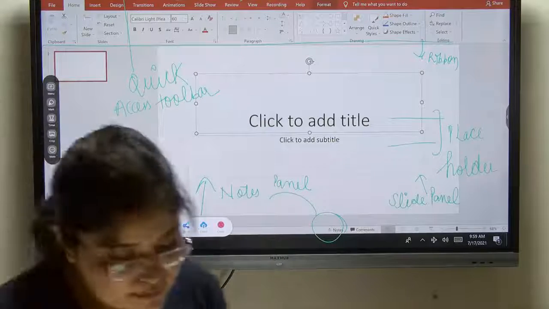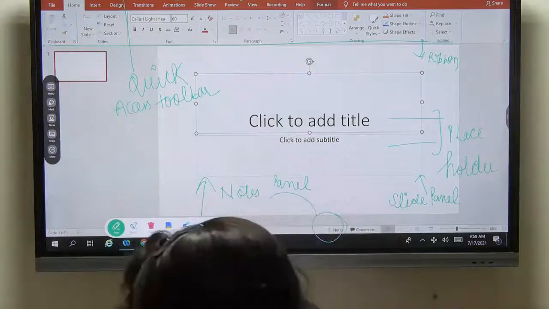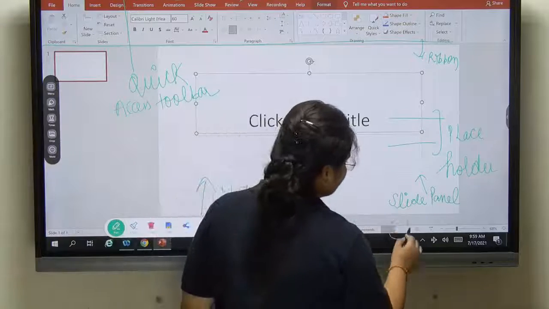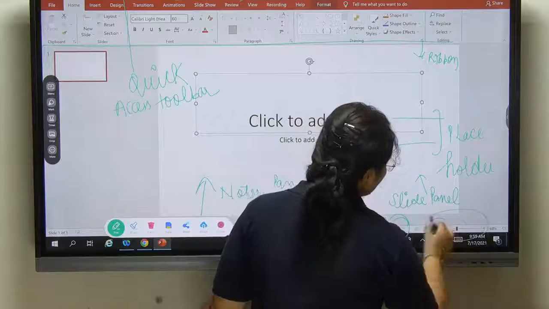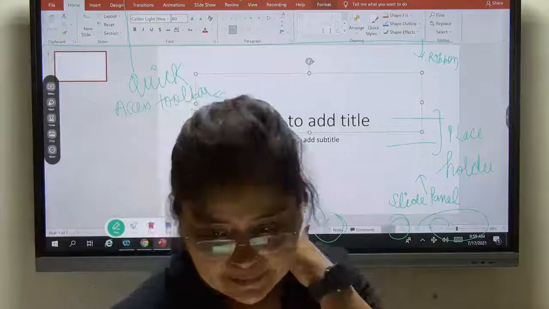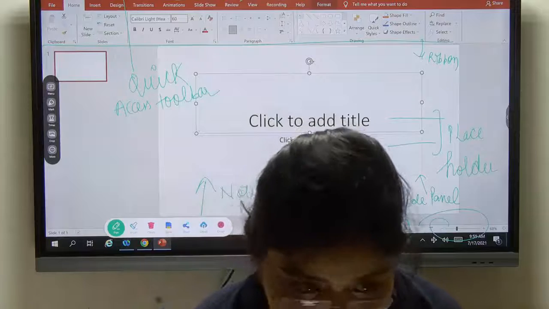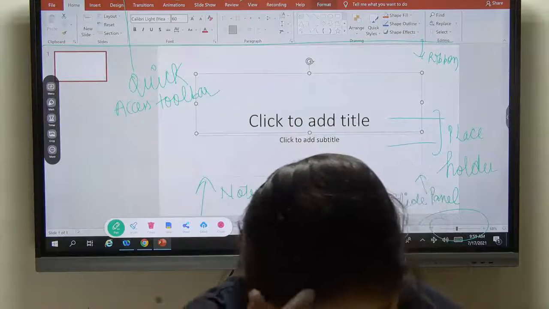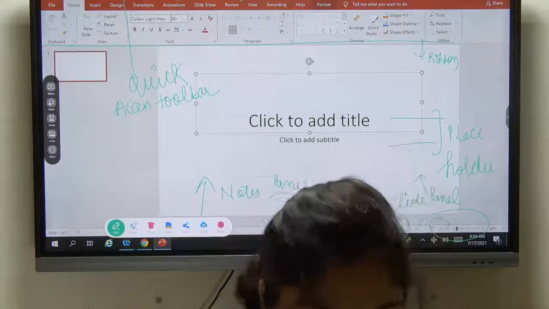Then at last we have Slide View and Zoom Control. From here we can change the slide view, or we can zoom out and zoom in. So all these options are available. Any doubts, anyone? So next we will continue tomorrow.